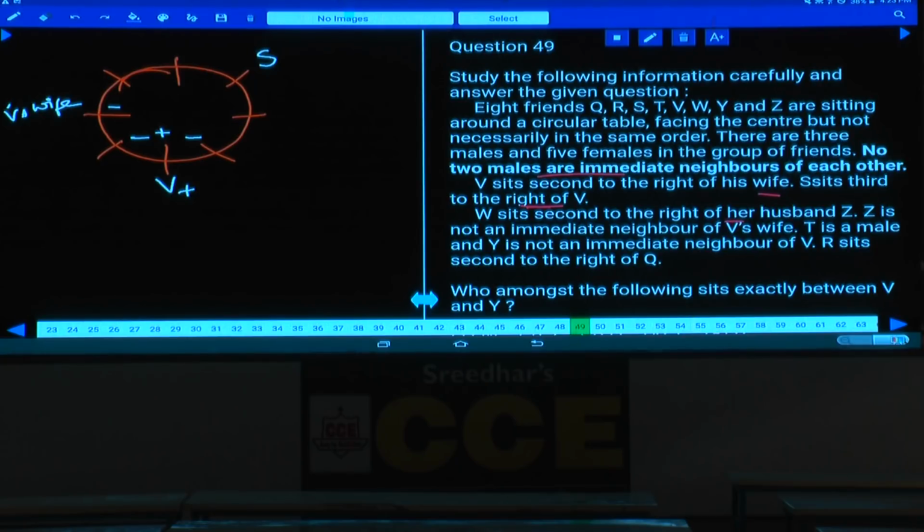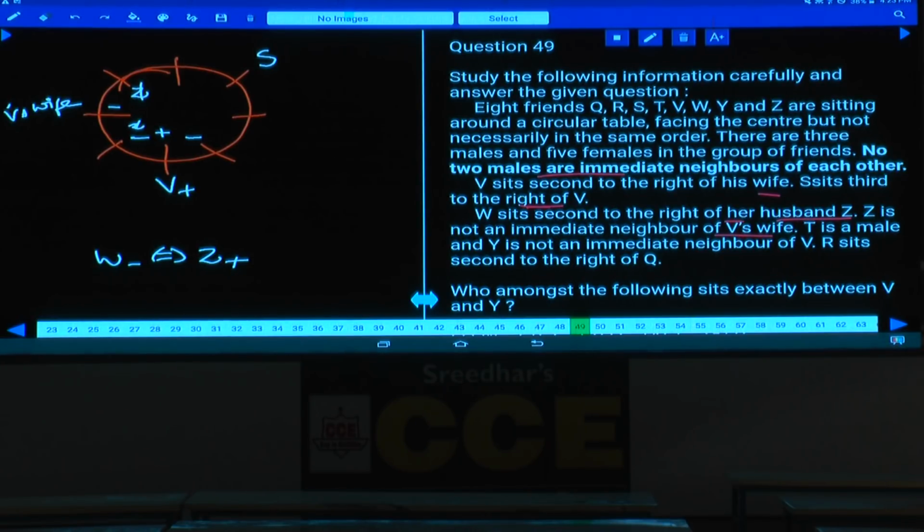W seated second to the right of her husband means W is a female, and her husband Z is a male. W sits second to the right of her husband Z. Z is not an immediate neighbor of V's wife. Now Z cannot be at this place and Z cannot be at this place.